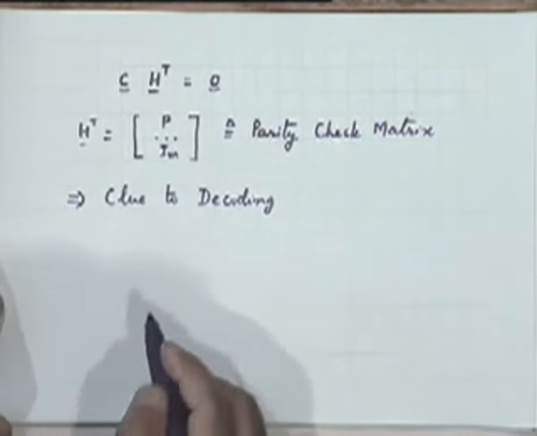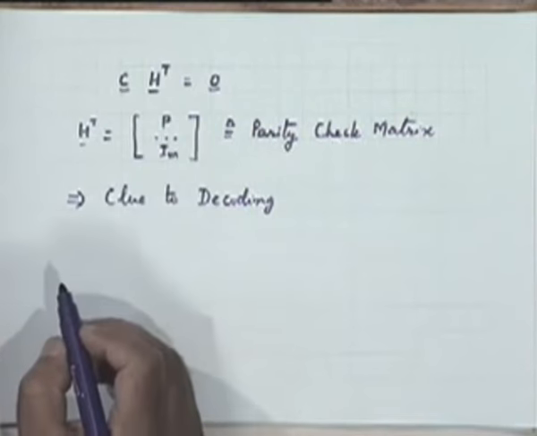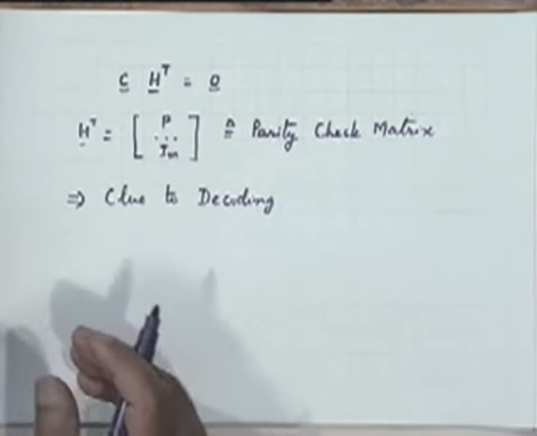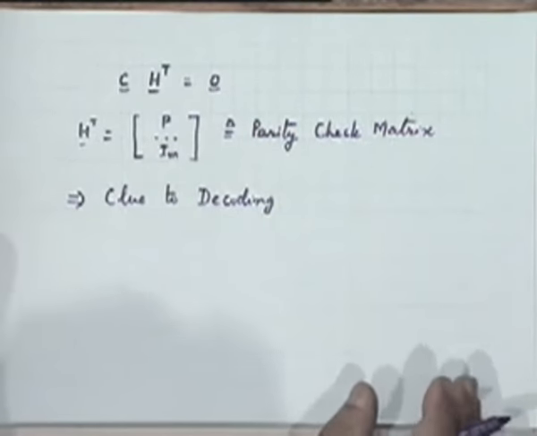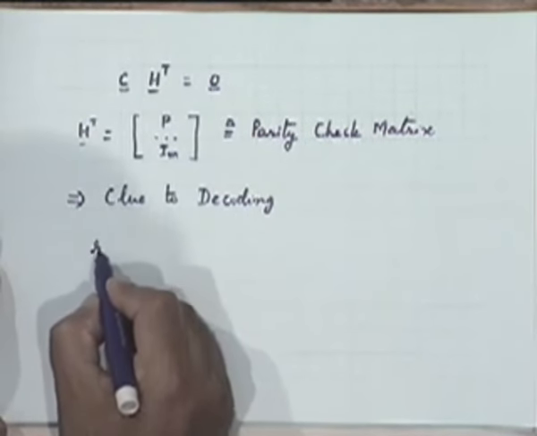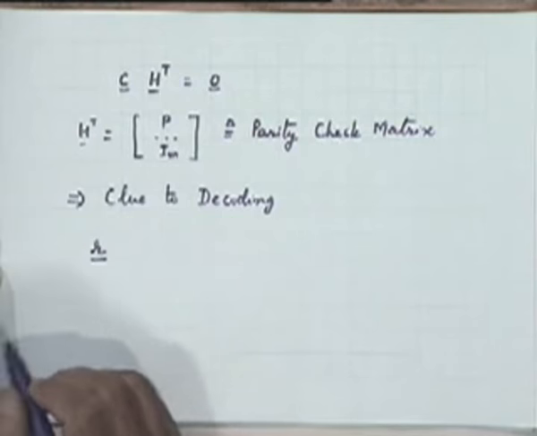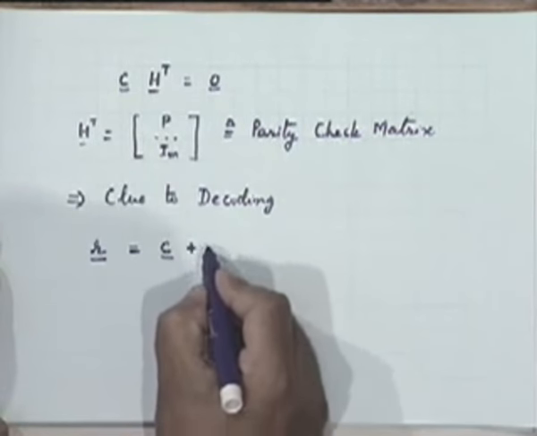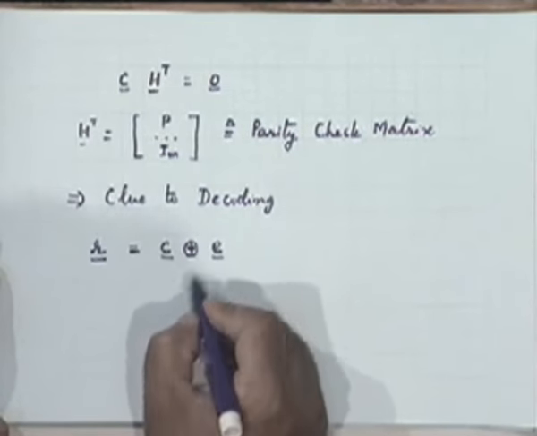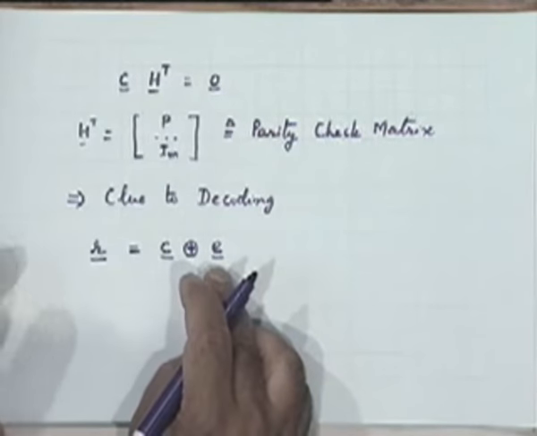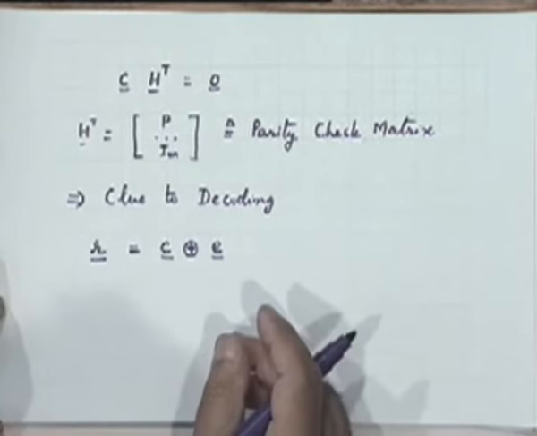Of course, when we are trying to decode a received sequence, that received sequence may or may not be a valid code word, because if errors have taken place at the receiver due to channel noise, we will have a received sequence R, which is not going to be C, but is associated with some error pattern E. For example, the error pattern may contain all zeros except a single one somewhere.